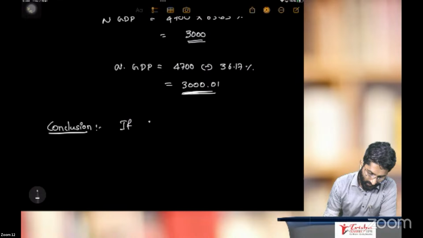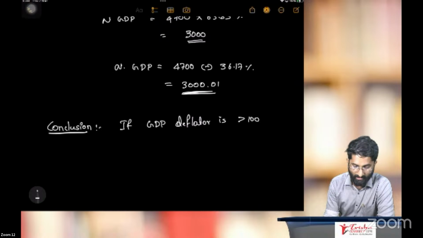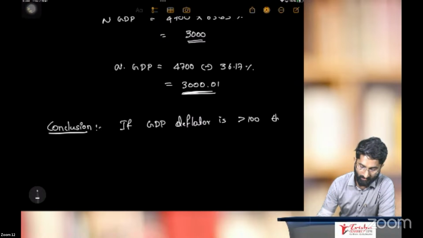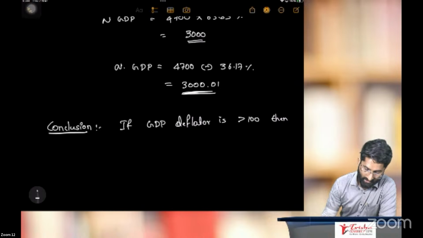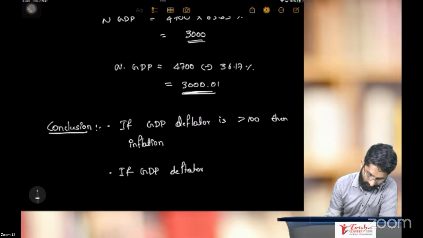If GDP deflator is more than 100, then there is inflation. Point number 2: if GDP deflator is less than 100, then deflation.